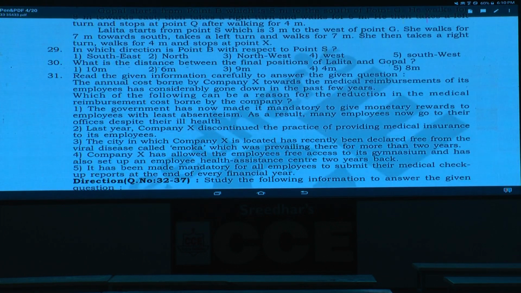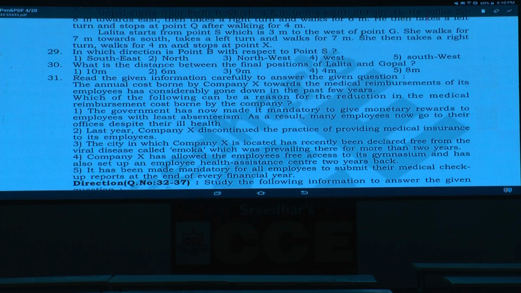Now question number 31. Yes, what is given in question number 31? The annual cost borne by company X. Company X, it again comes under critical reasoning. The annual cost borne by this company X towards the medical reimbursement of its employees has considerably gone down in the past few years. In the past few years, the annual cost borne by company X towards medical reimbursements has come down, isn't it?